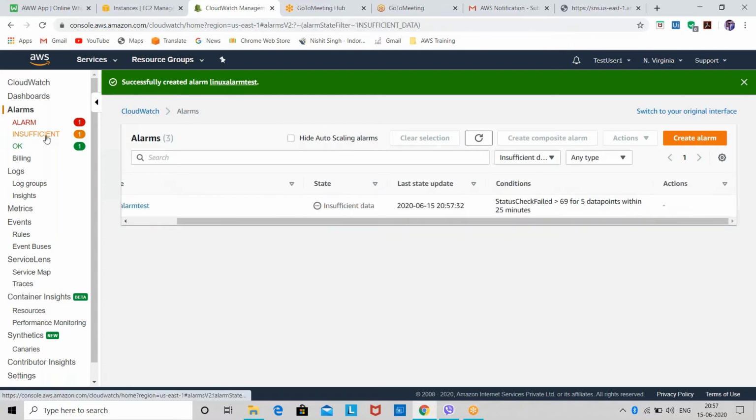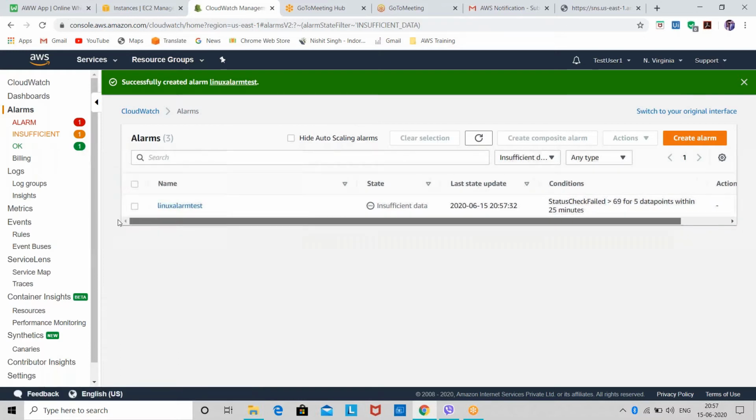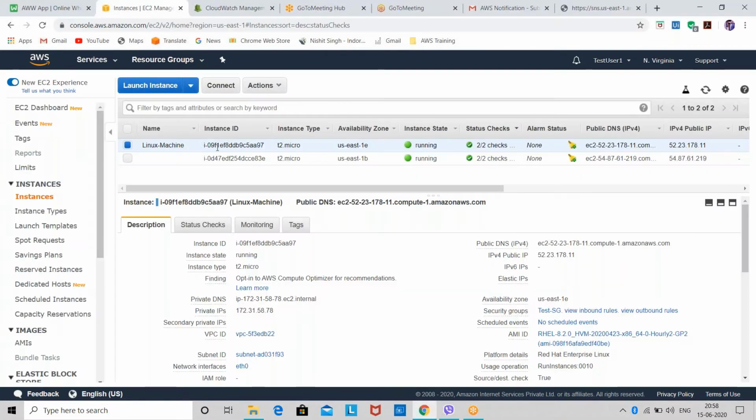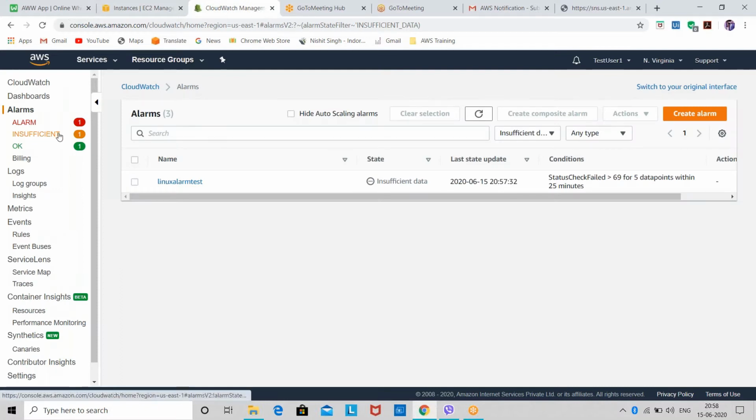Now you can see my created alarm is in insufficient data state, because we don't have any data in this alarm. I have not configured any data in this alarm, and I have not configured any instance with this alarm. I also don't have any data in this instance, because I have only launched it. I have not connected to it and used it. That's why it is showing me the insufficient state. Insufficient means I don't have the data in this instance. Okay, so this is how you can create a CloudWatch alarm.